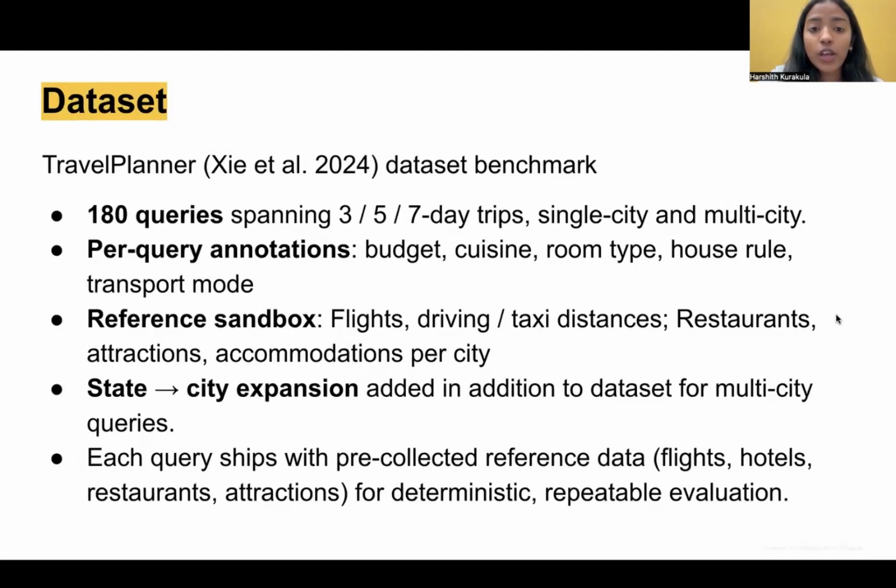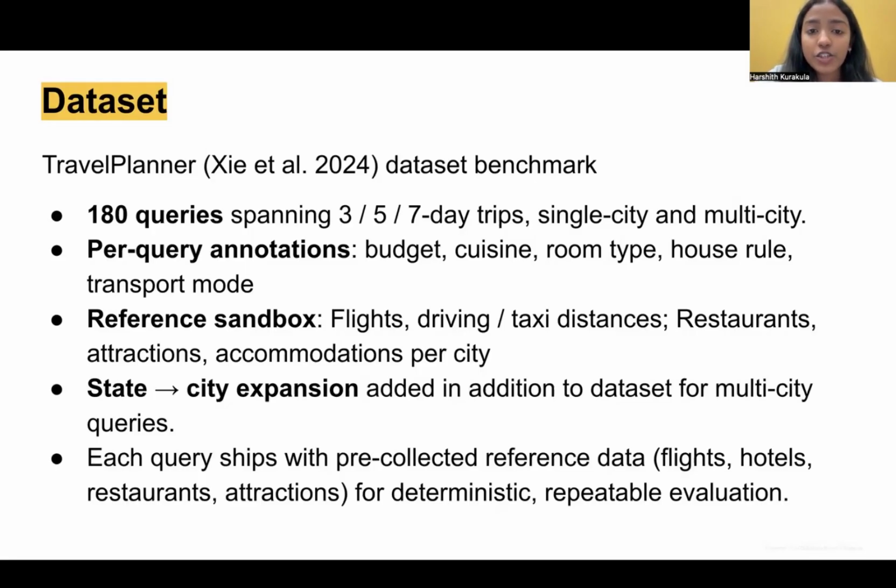The dataset. We use the TravelPlanner dataset directly. It's 180 validation queries covering 3, 5, and 7 day trips, both single city and multi city. Each query ships with annotated constraints, budget, cuisine, room type, house rules, transport mode, and a sealed sandbox of flights, restaurants, hotels, and attractions for that specific query. The sandbox is what makes evaluation deterministic. Two systems running on the same query see exactly the same options. So any difference in the result is the system, not luck.